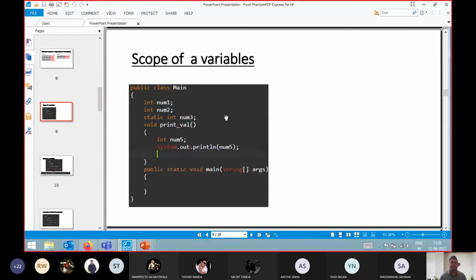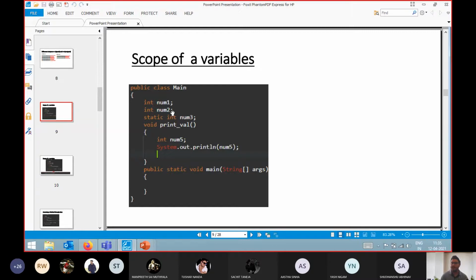These problems are basically related to the scope of a variable. Okay, so like you already covered that there are three types of variables: your local variables, your instance variables, and your static variables. So here in this program, we have int num1, int num2. These two variables are my instance variables.